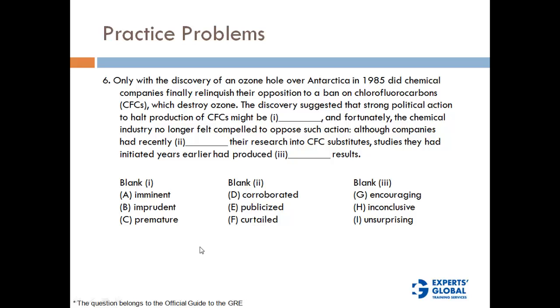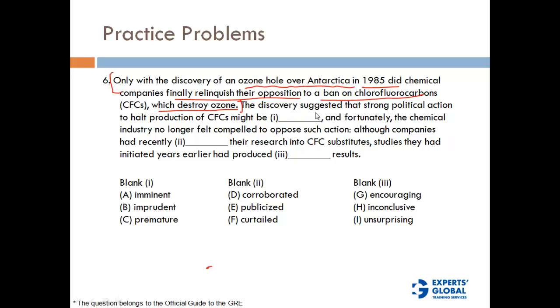Okay, let's look at the facts. Only with the discovery of an ozone hole over Antarctica in 1985 did chemical companies finally relinquish their opposition to a ban on CFCs which destroy ozone. So the fact here is that the chemical companies did not accept that CFCs from their factories were destroying ozone until it was discovered that there was an ozone hole over Antarctica in 1985.